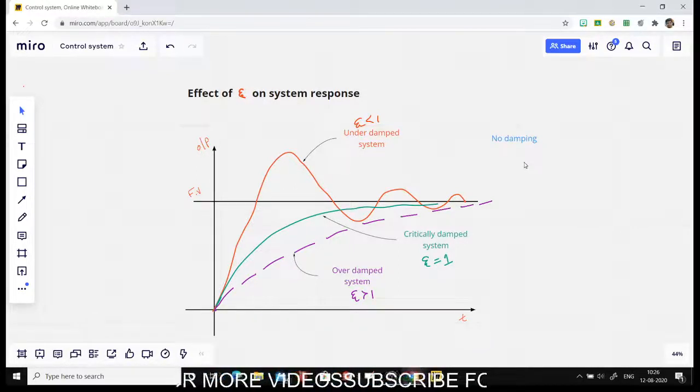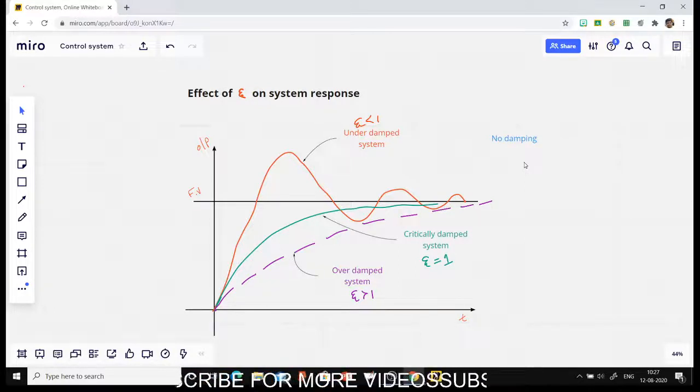Now how will this value of zeta help us: generally when we try to design a system, ideally it should be a critically damped system, there should not be any overshoot. But most of the systems which we observe are underdamped systems, because underdamped systems respond much faster. Okay, and also they settle down fast. That's why we prefer underdamped systems. Overdamped systems are very slow in changing their response, and very slow in settling. So we avoid overdamped systems. Critically damped systems are the ideal systems, and underdamped systems are high response, fast settling systems.